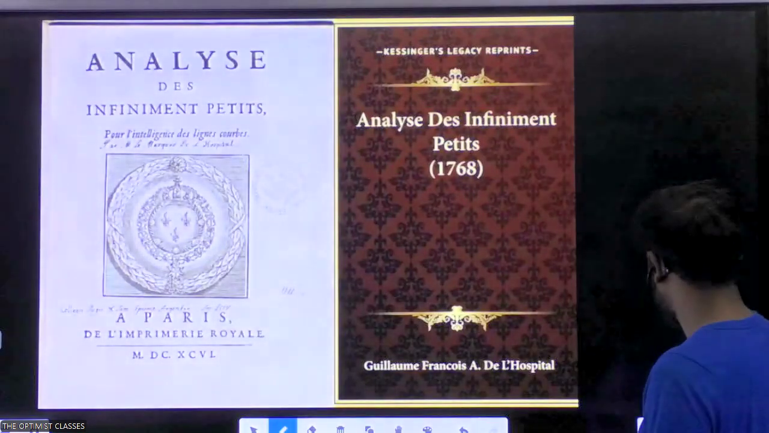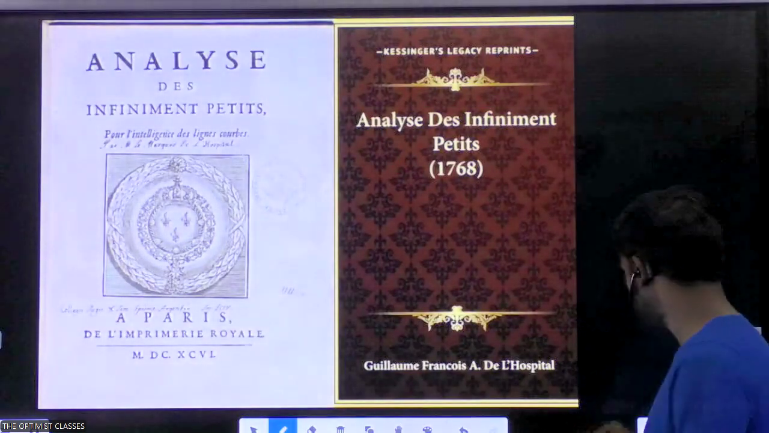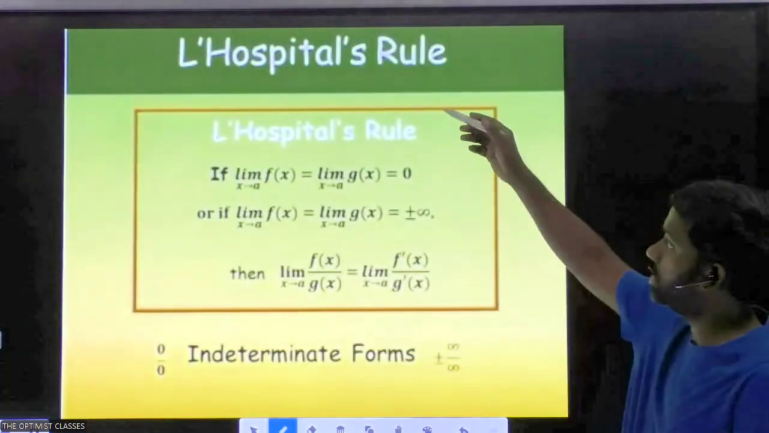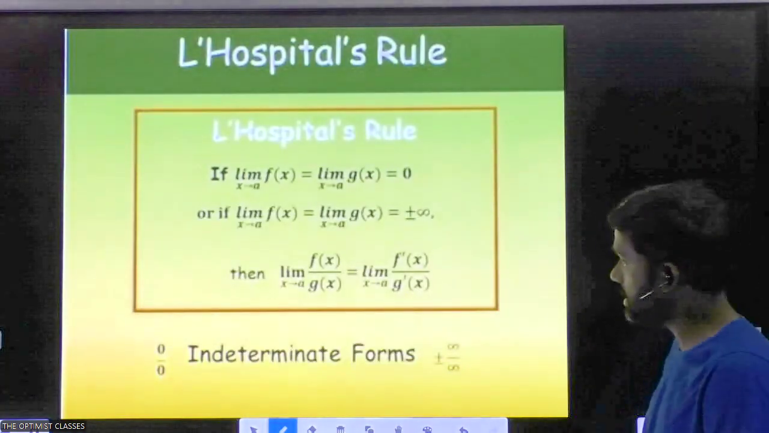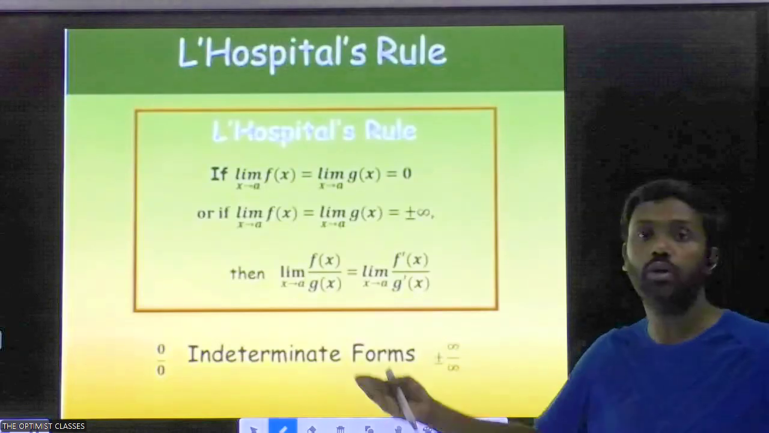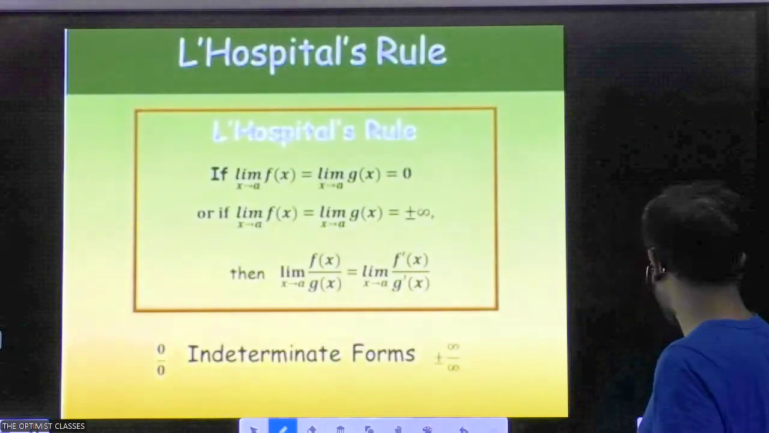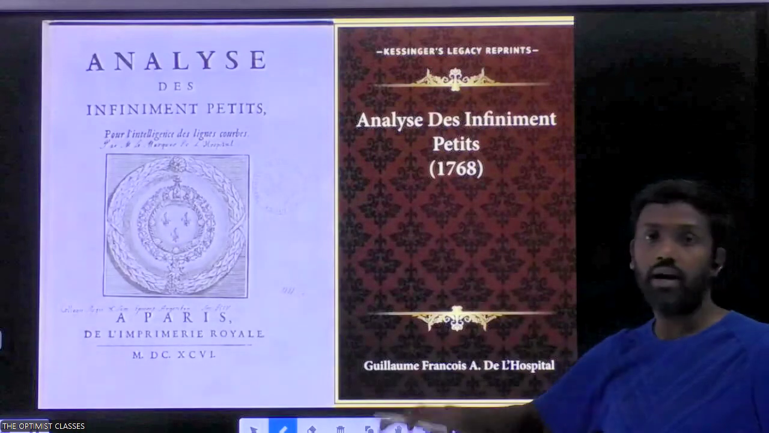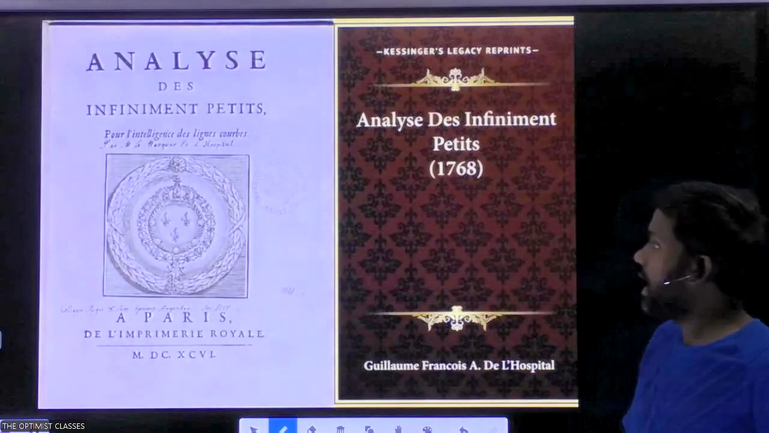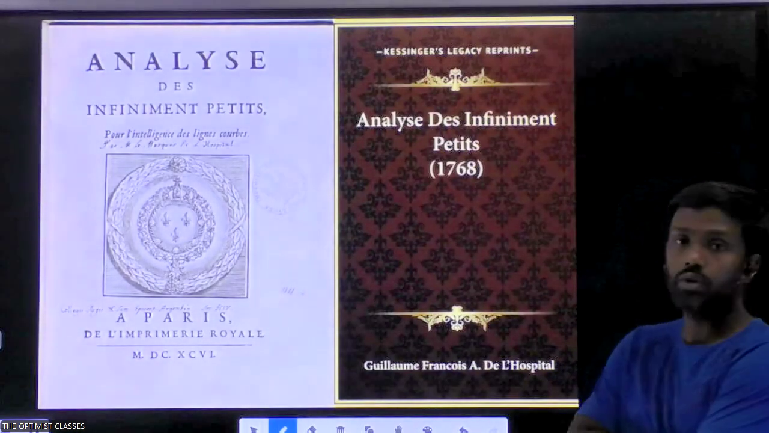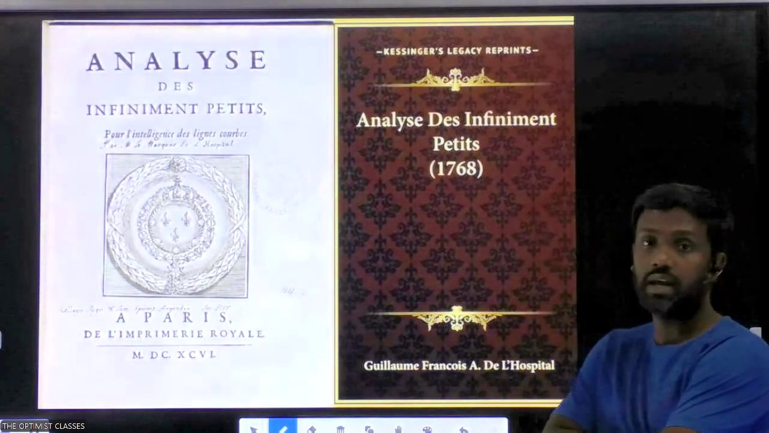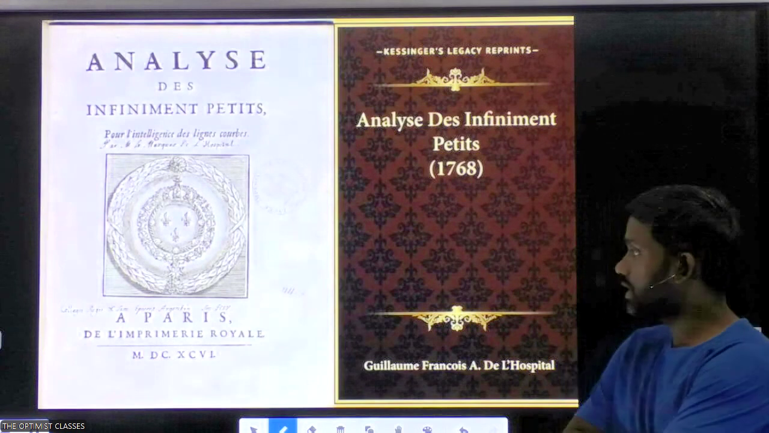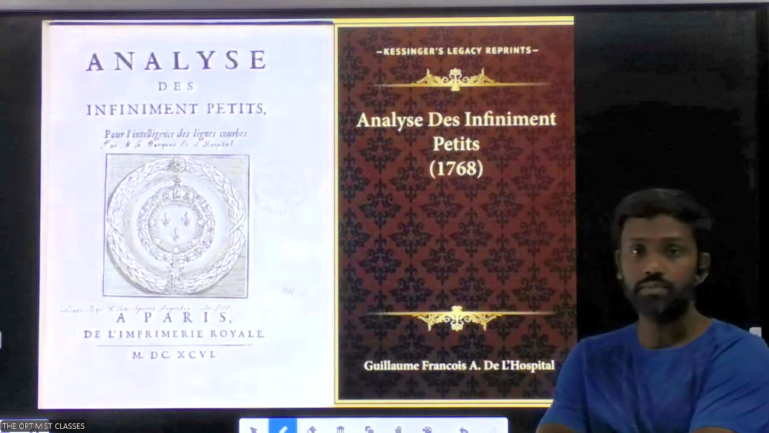Johann Bernoulli developed this mathematical rule, which we presently call L'Hopital's rule, and he shared it with L'Hopital. L'Hopital wrote this book and he published it. And because of this book, L'Hopital became very famous. His name spread far and wide. Everyone knew that L'Hopital had developed this mathematical rule.